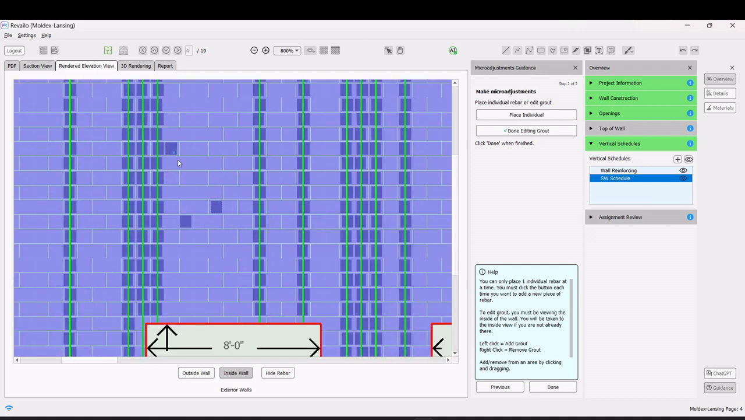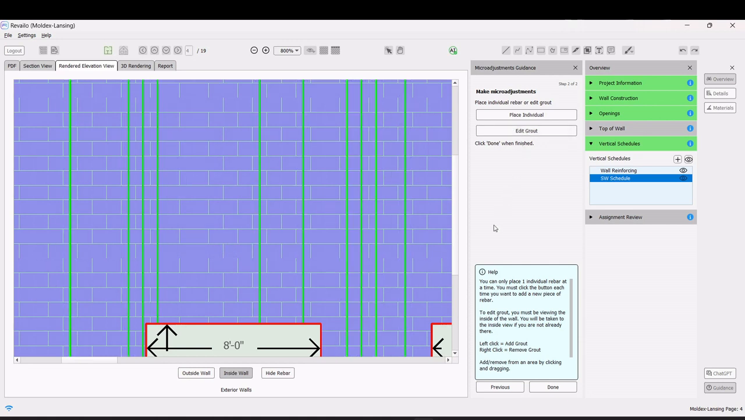or by dragging to select and fill multiple cells. To remove grout, right-click on the cells. Confirm any modifications by clicking Done Editing Grout.